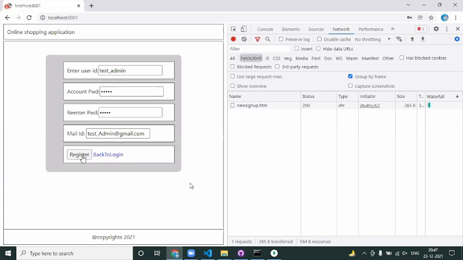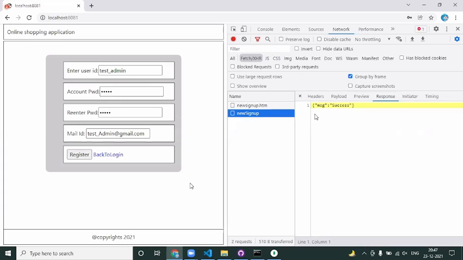Once we click on register, if you see here, it is hitting a new sign up and we are getting a response called a success. So here, the first step what I did is I created a simple web service which is responding some message. Whenever you're going with the development, try to follow these steps, guys.